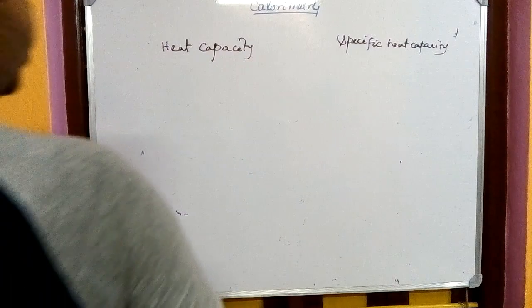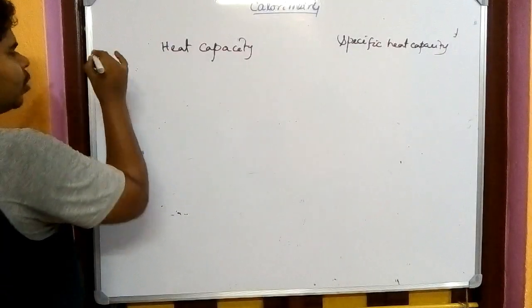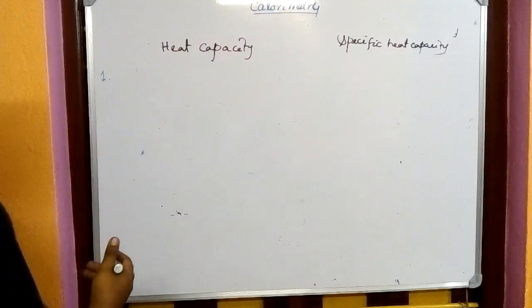Discuss the difference between heat capacity and specific heat capacity. What is heat capacity? We have already learned it. First we write the definition.